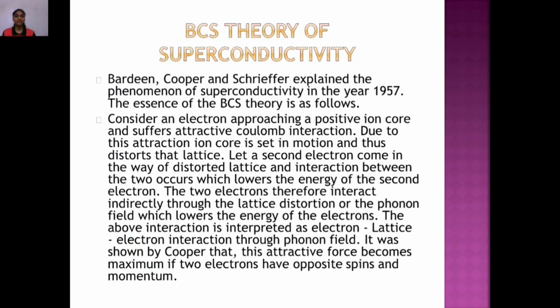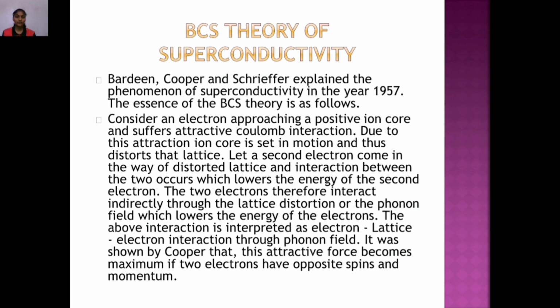BCS theory of superconductivity. Bardeen, Cooper, and Schrieffer explained the phenomenon of superconductivity in the year 1957. The essence of the BCS theory is as follows. Consider an electron approaching a positive ion core and suffering attractive Coulomb interaction. Due to this attraction, the ion core is set in motion and thus distorts the lattice. Let a second electron come in the way of the distorted lattice. An interaction between the two occurs which lowers the energy of the second electron.